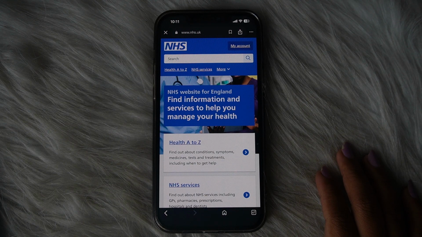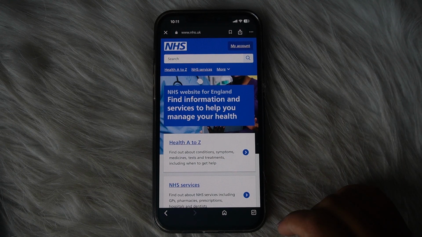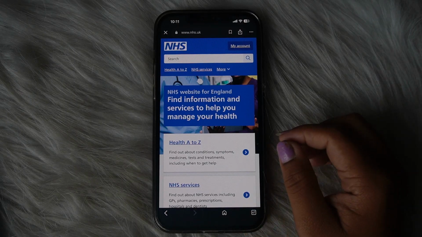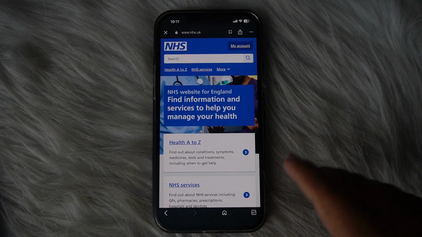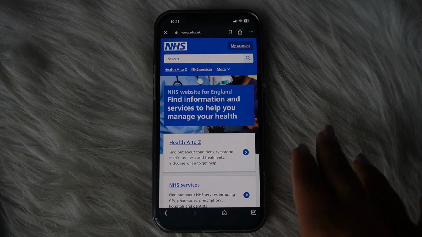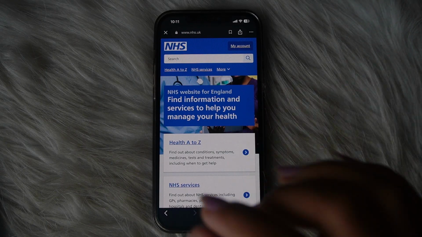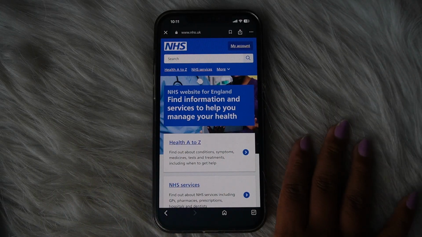How to fix NHS login not recognizing identity. So in here, the very first thing you want to do is, of course, ensure that the photo of your ID, passport or the driving license is clear and well lit and also is uncropped, right?